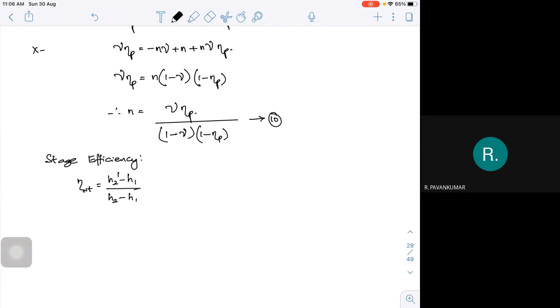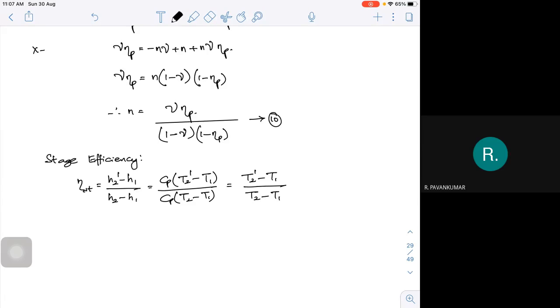If I want to write in terms of temperature, this will be Cp into T2 dash minus T1 divided by Cp into T2 minus T1, or I can write it as T2 dash minus T1 divided by T2 minus T1. This is my stage efficiency.